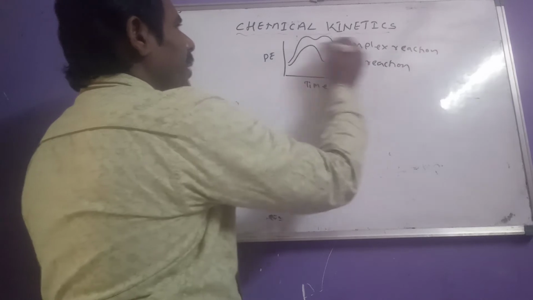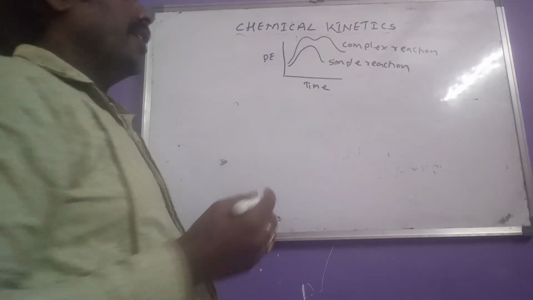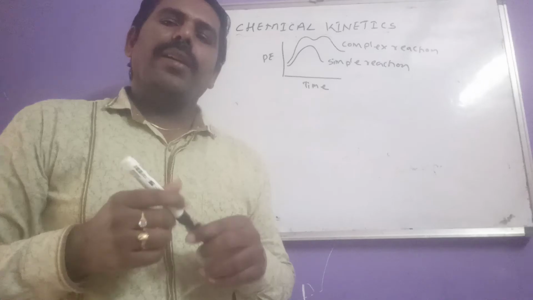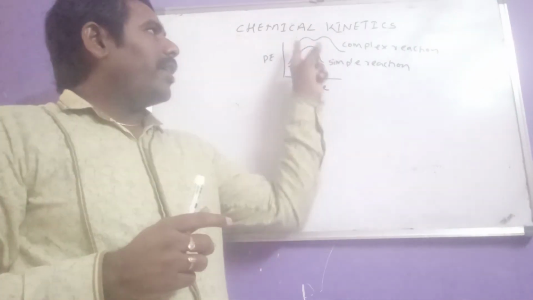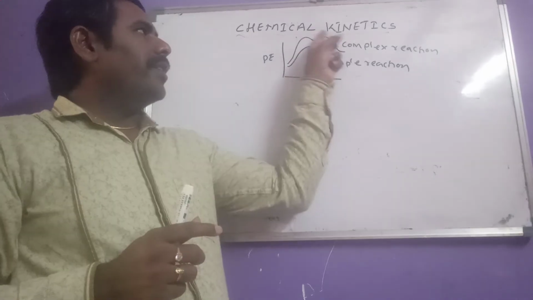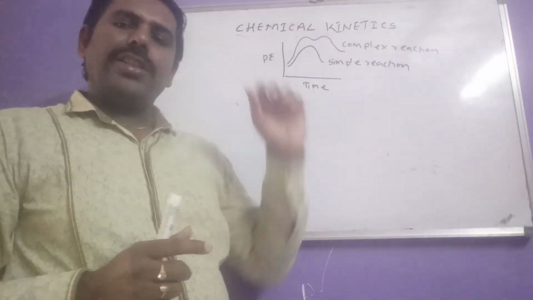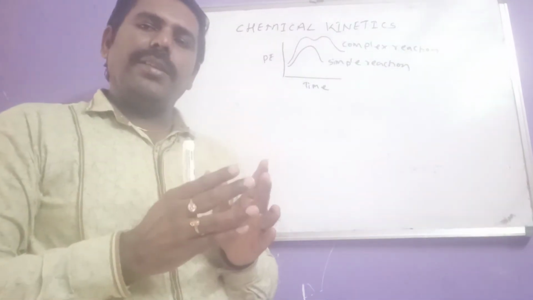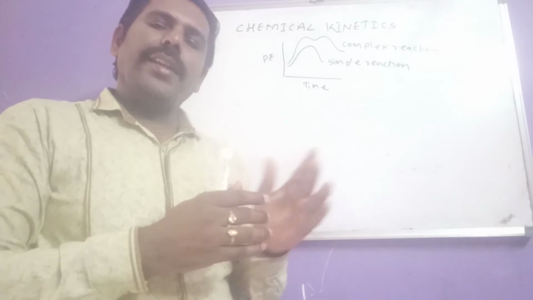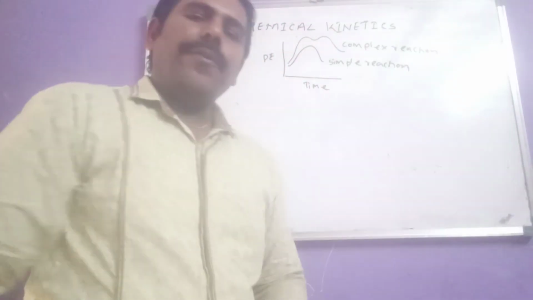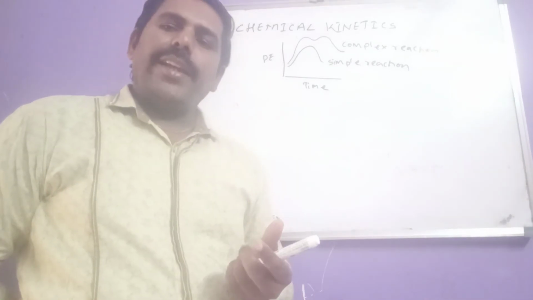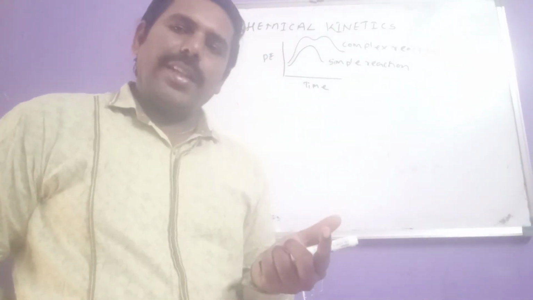That may take place in different paths, that means different steps. But a simple reaction takes place in a single step. So chemical kinetics deals with the path of the reaction, in which way the reaction is taking place.